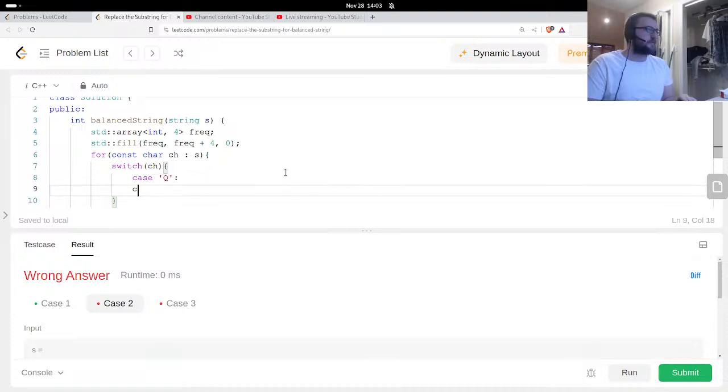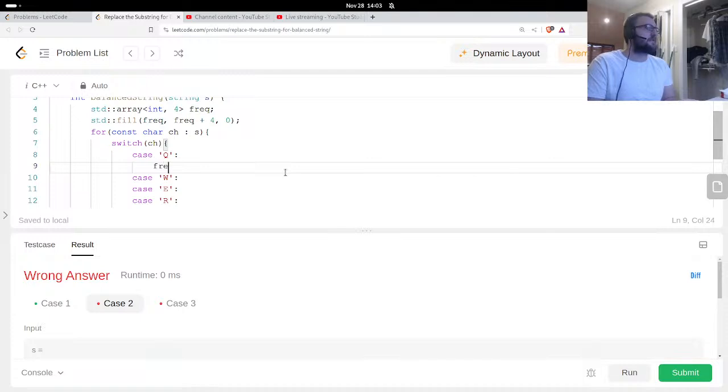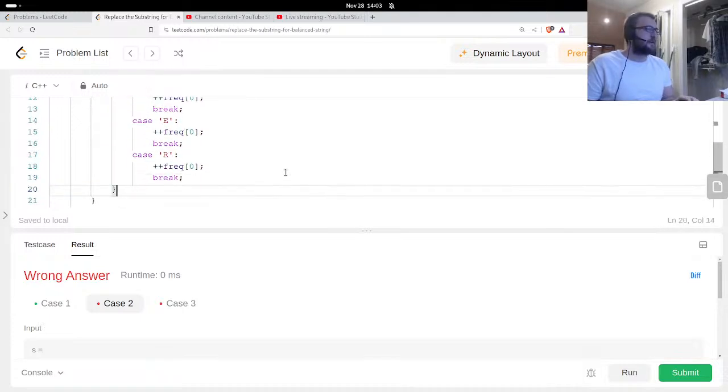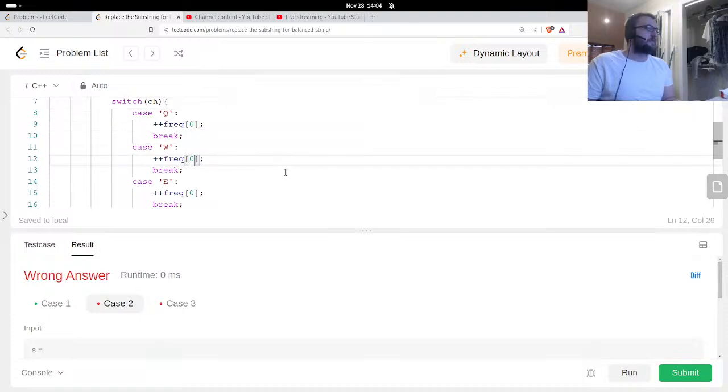Q, W, E, and R. And the reason why I would use a switch statement is because I could use a frequency map with 26 values, but I don't really need that. The code would be a little bit simpler.